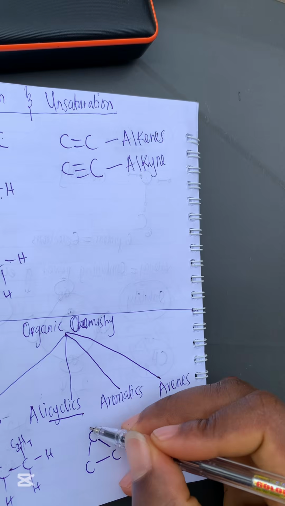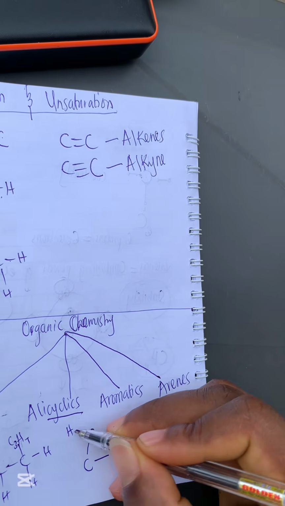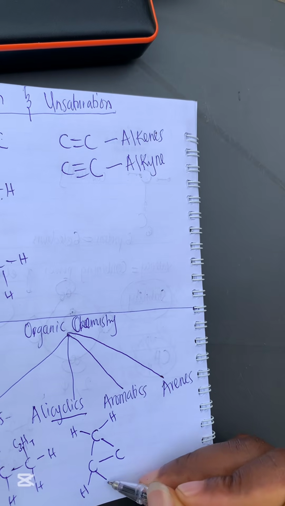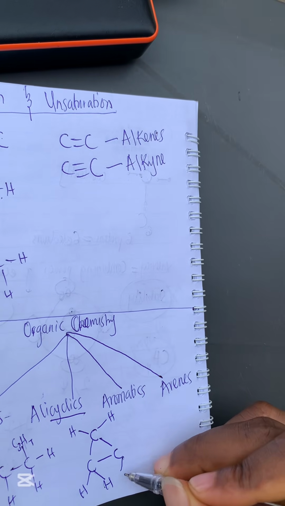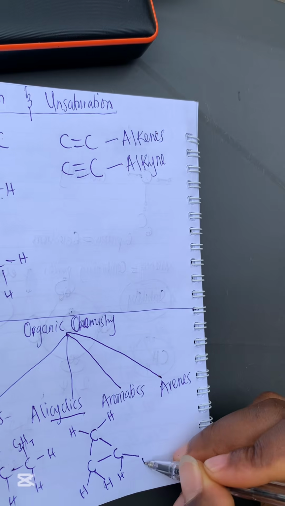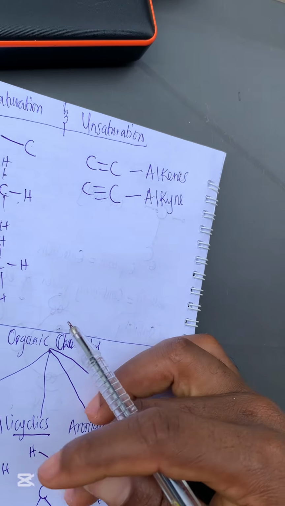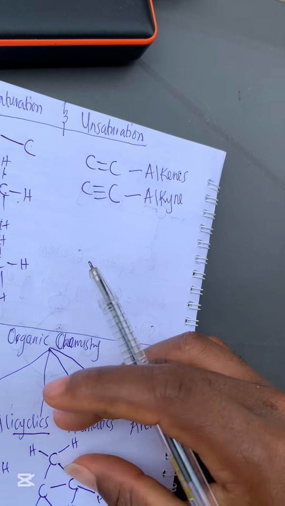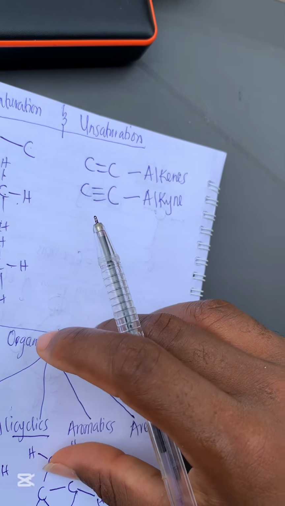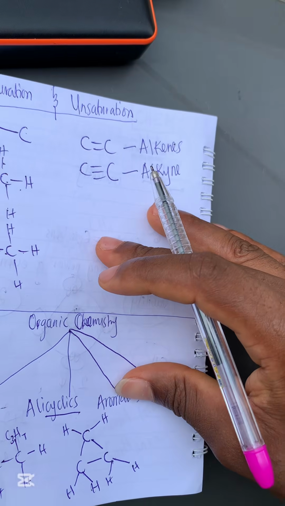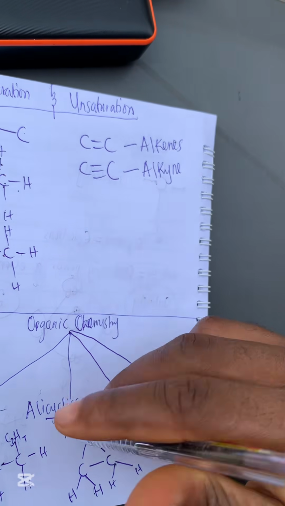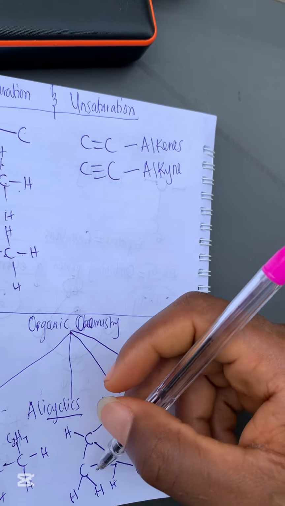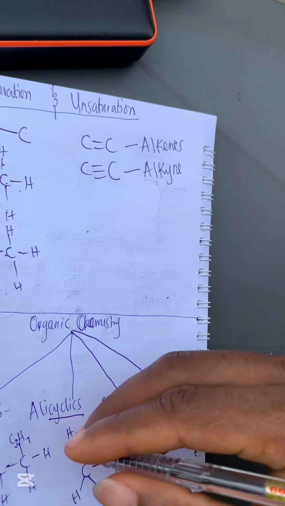This is an example of an alicyclic compound, or we call it a cycloaliphatic. This is an example of a cyclic compound, and this particular compound we call cyclopropane. It is cyclopropane because it has three carbons. I'm still going to explain everything for those that don't understand. What I'm trying to say is that the early cyclics are usually enclosed.